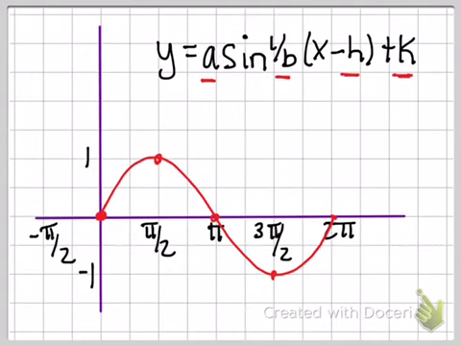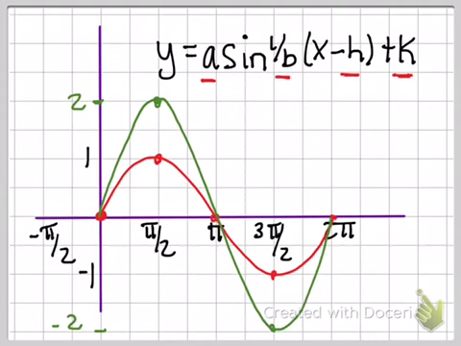So if we wanted to take our sine graph and now make it 2 sine graph, we want to make the amplitude 2 as opposed to 1, all that affects is the height of the hill. So the graph of 2 sine x would then go up to 2 here and down to negative 2 here, which would stretch it vertically by 2. So this would be y equals 2 sine x, or sine theta.